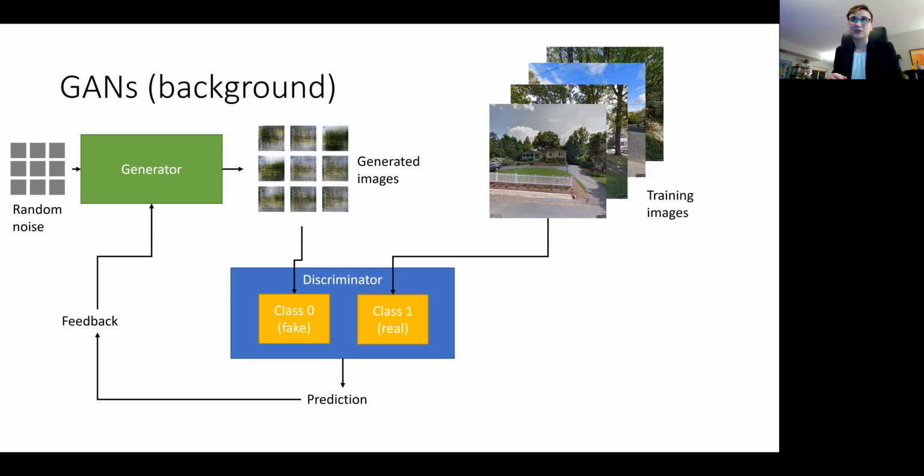The discriminator is just a regular classifier that's trained to distinguish between fake images and real images. As I mentioned, the fake images are coming from the generator, and the real images are coming from your natural distribution that you're starting with. Then the discriminator makes a prediction on whether an image that's being presented is real or fake. If it's able to call out a fake image, that information is fed back into the generator so that the generator knows that it needs to improve the quality of images it's producing to fool the discriminator into thinking they were from the natural distribution.